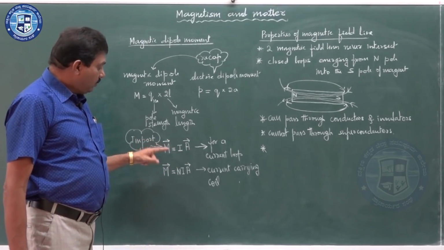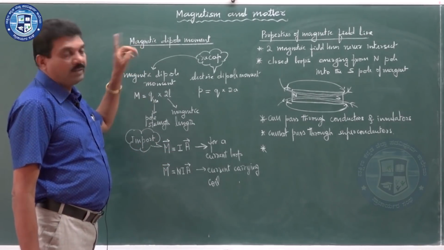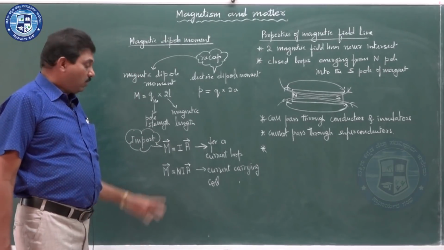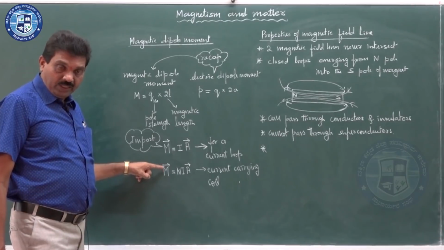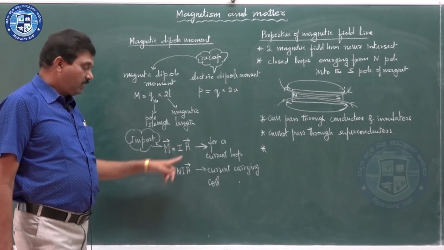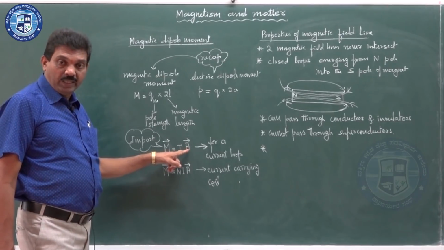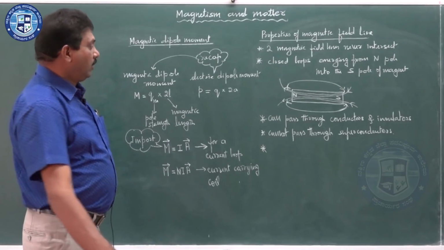So, magnetic dipole moment is a vector with the direction of the area vector, which is the direction normal to the given area.